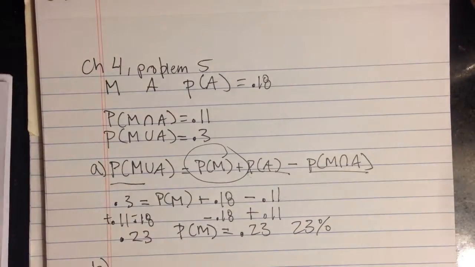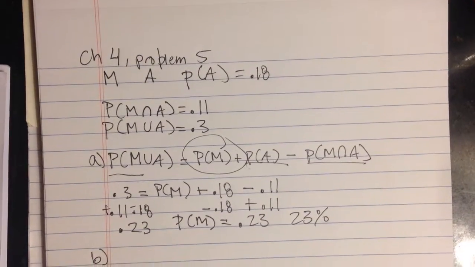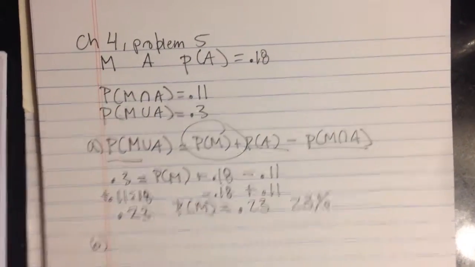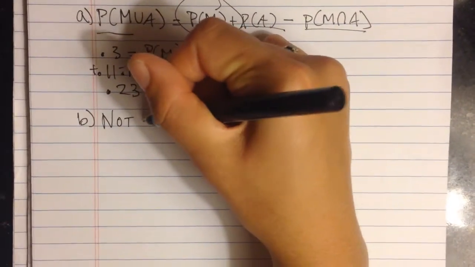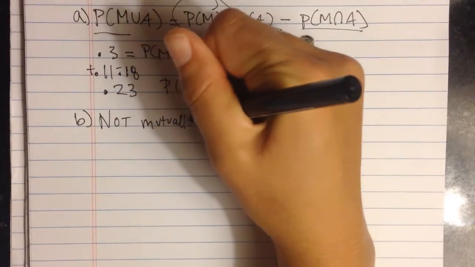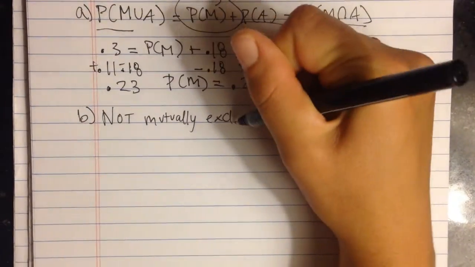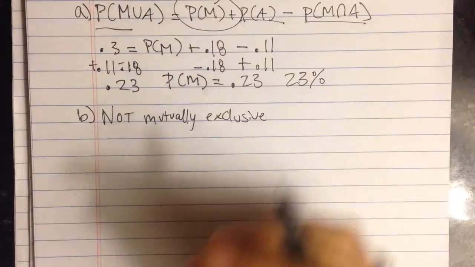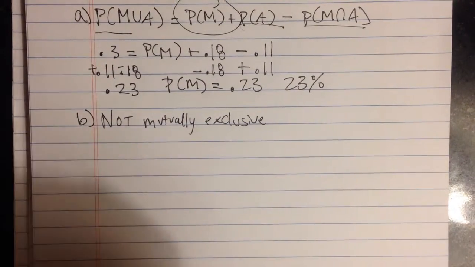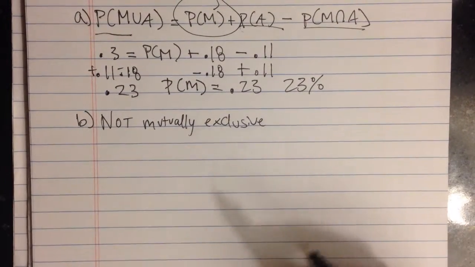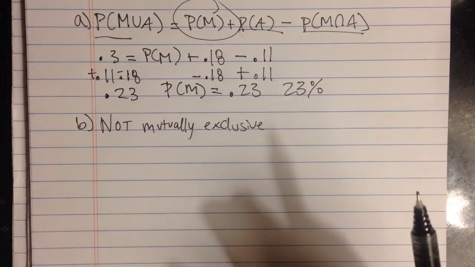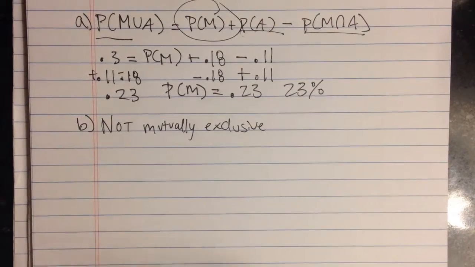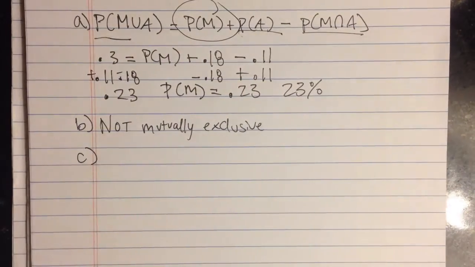Okay, B. It's asking me if events A and M are mutually exclusive. Why or why not? I would say that they are not mutually exclusive, because mutually exclusive means it's impossible to be one and the other, but it is possible to be athletic and academically strong at the same time, so they are not mutually exclusive.